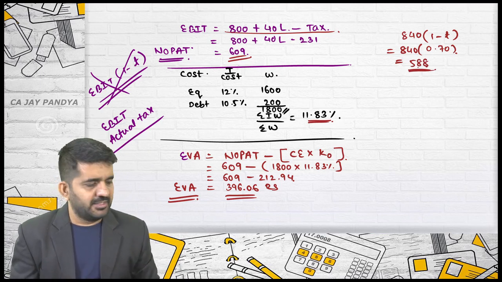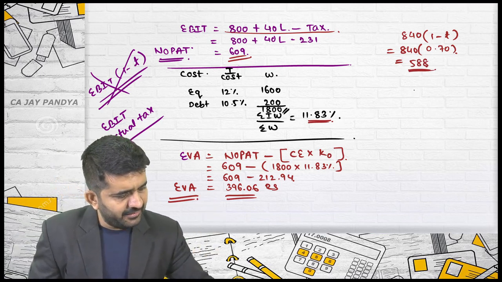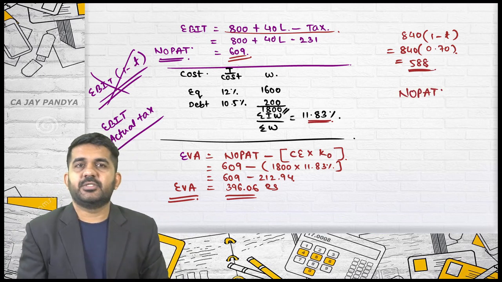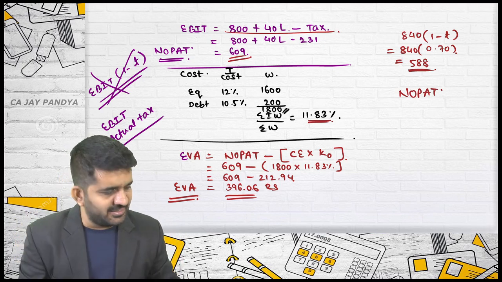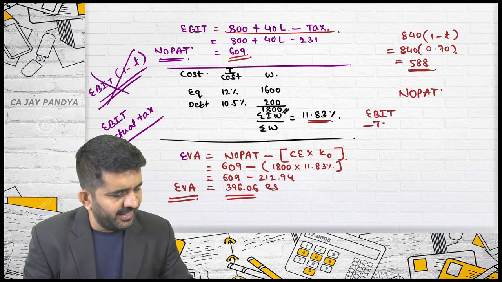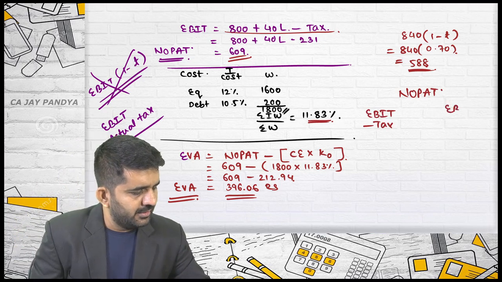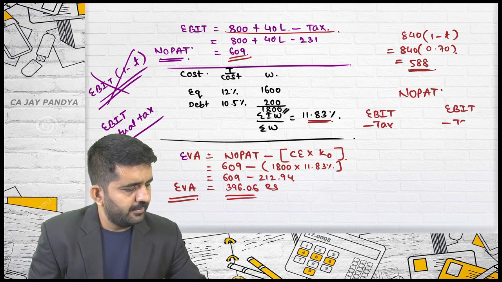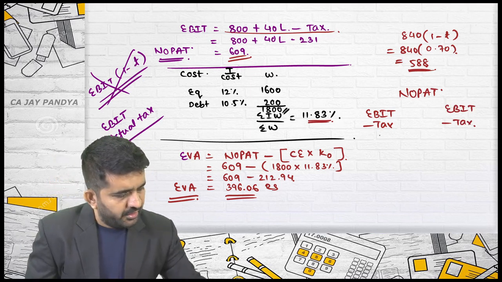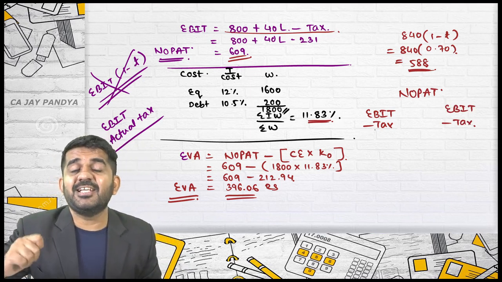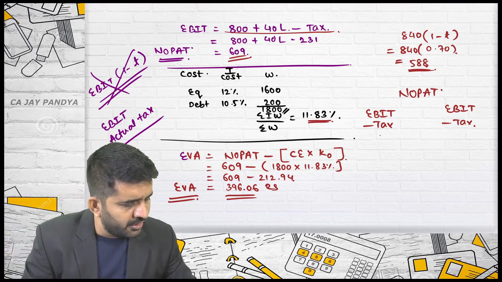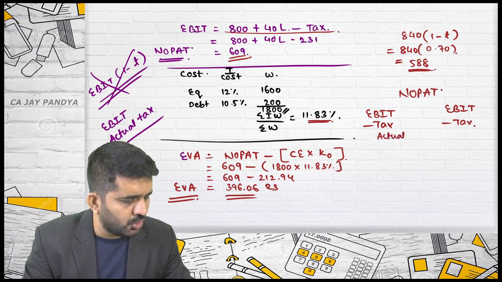Please understand, while finding out NOPAT, what is done is this: EBIT minus tax. EBIT minus tax. Now, which tax is to be reduced? One says you should reduce your actual tax also.